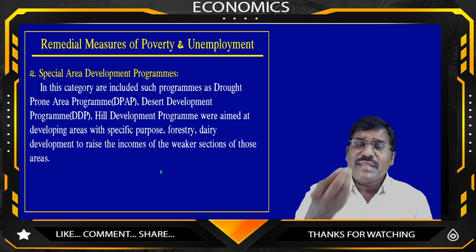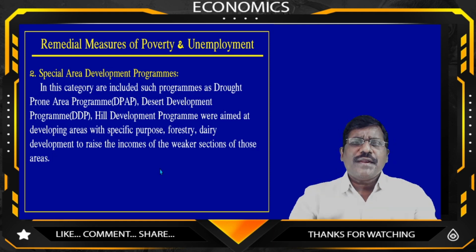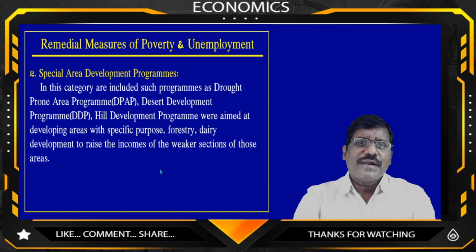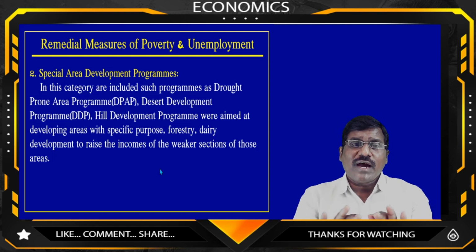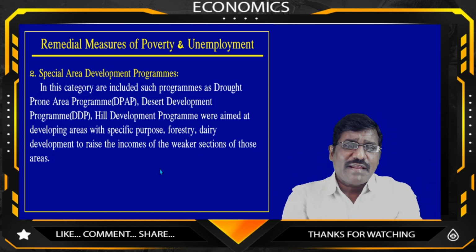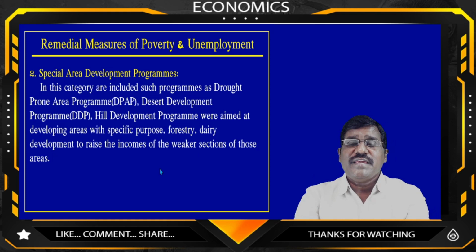How can they get minimum wages, more employment opportunities, and more income facilities? For the people under the special area development program. What are the special area development programs? They are DPAP, the drought prone area program, and the desert development program.